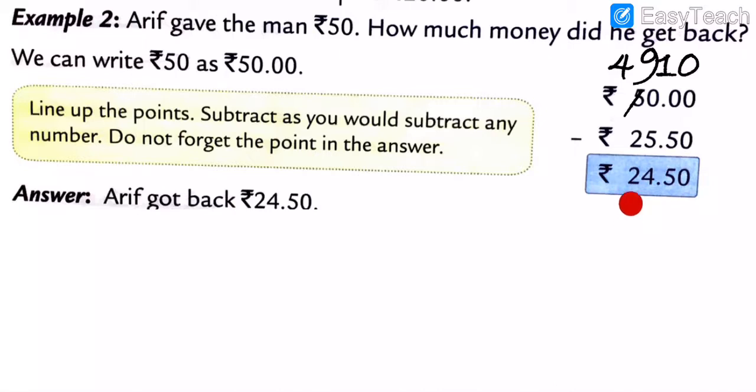I hope you all have understood, dear all. So now note down this answer, 24.15 paisa.